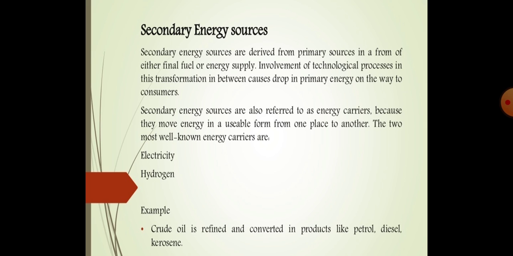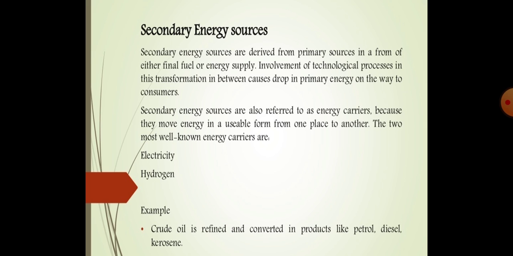So secondary energy sources are also referred to as energy carriers because they move energy in a usable form from one place to another. The primary energy sources, we cannot use directly, and they cannot be carried to far distances.